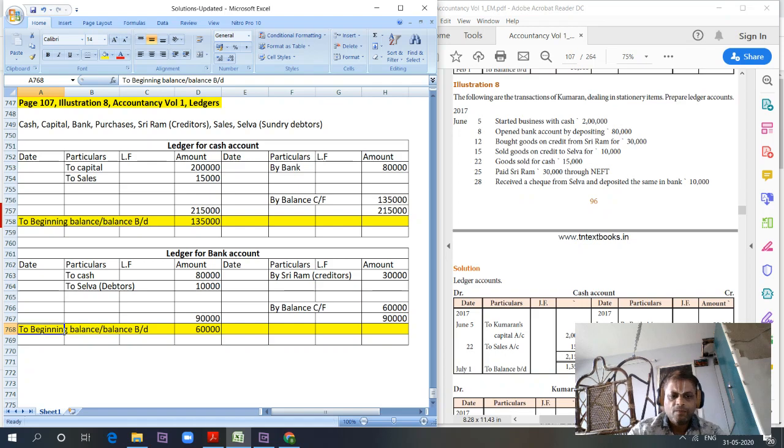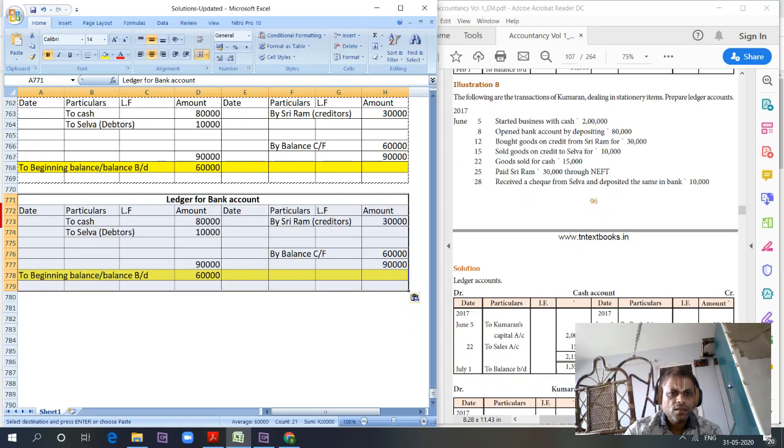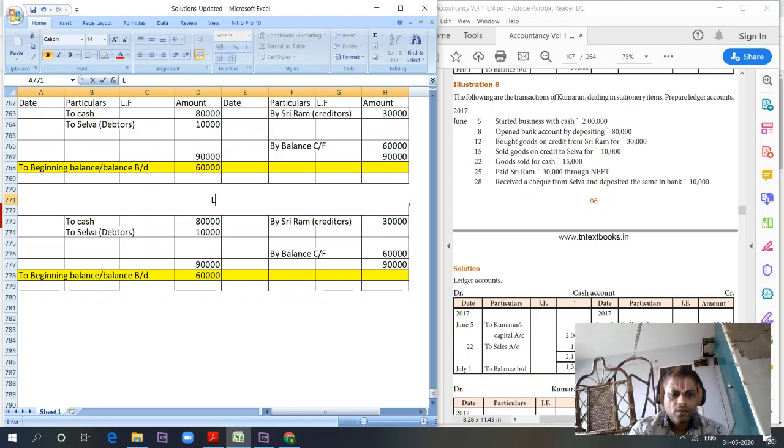Next, other ledgers, what we have to prepare is capital account. Cash, bank over, now capital account.